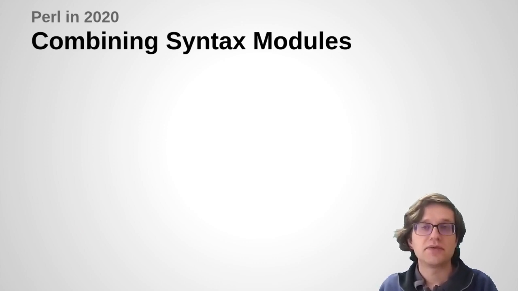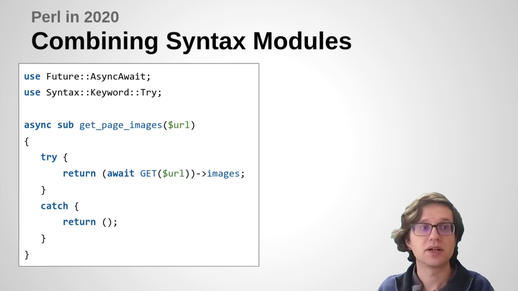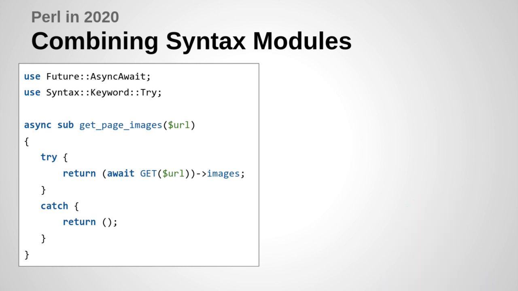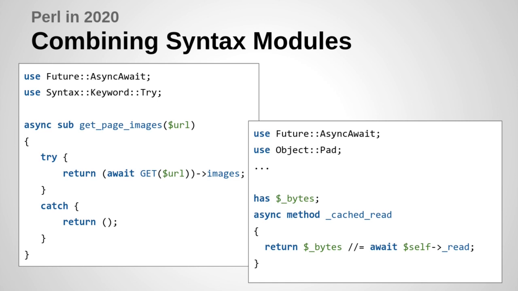Towards the end of the blog posts, I observed that a lot of these syntax modules can actually be combined together. For example, we can put a return statement inside a try block inside an async sub, and that just works as you'd expect. You can also use async method together and create asynchronous methods on object classes. Now, this particular example here has what, 5 words, 2 operators.